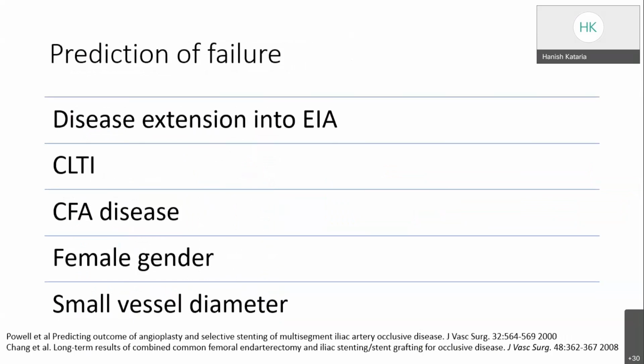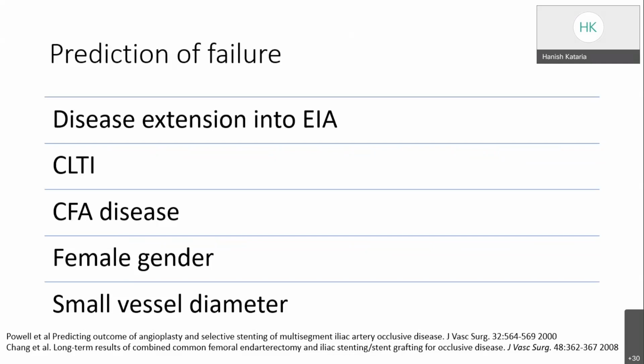So what are the predictors of failure? Any disease extending to the external iliac artery has a lower patency rate, because the external iliac artery is a tortuous artery, and because of the heavy calcification also, any disease extension into the external iliac artery leads to less patency. Any patient with chronic limb threatening ischemia or common femoral artery disease has a lower patency rate of the stents, and so do patients of female gender or with small vessel diameter.